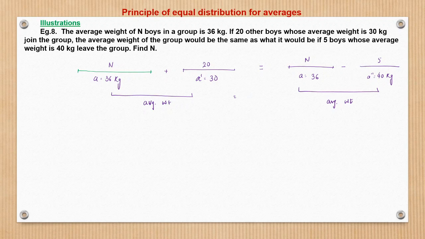So first of all, let us see what happens. Now using the approach we have seen here, equal distribution of average, what is the change being brought here? Right? We always see in terms of change. Here 20 new boys are getting added with an average weight of 30.